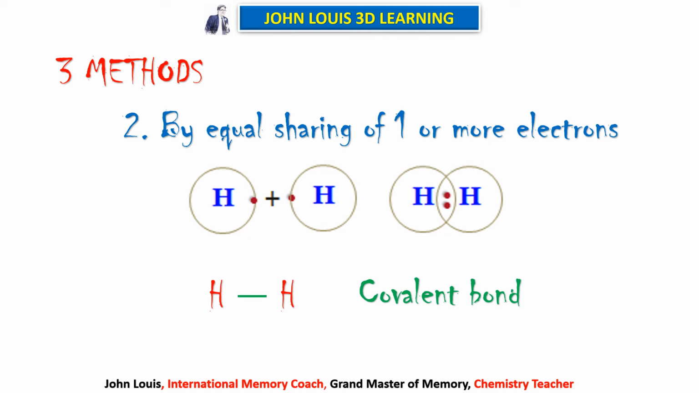Both can share that one electron each. Both of them have one electron each, am I right? Therefore, they share equally. You can see the equal sharing on the right side of the picture. Thereby it attains the duplet structure. Here the first orbit can occupy a maximum of only 2 electrons. So it occupies 2 electrons now, therefore it becomes stable. So the bond created between hydrogen and hydrogen is what? Covalent bond, because this bond is formed by equal sharing of electrons.